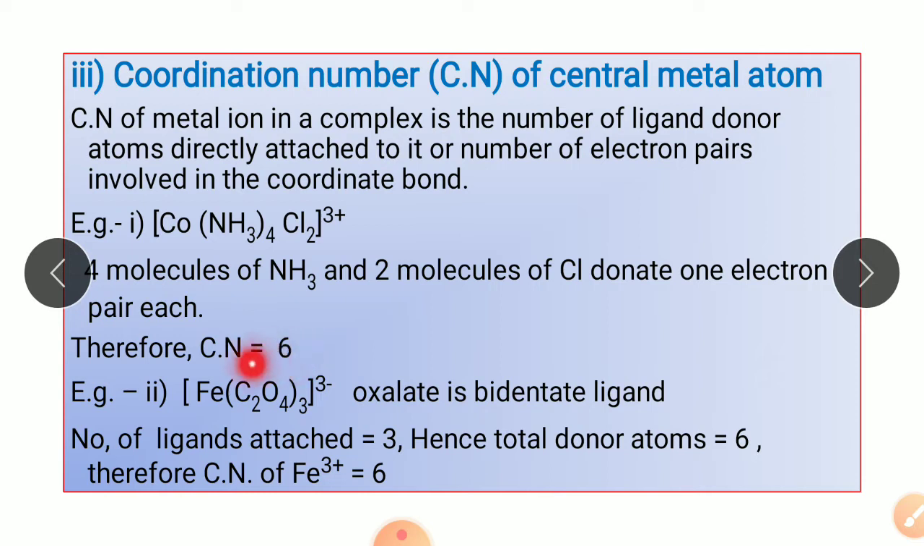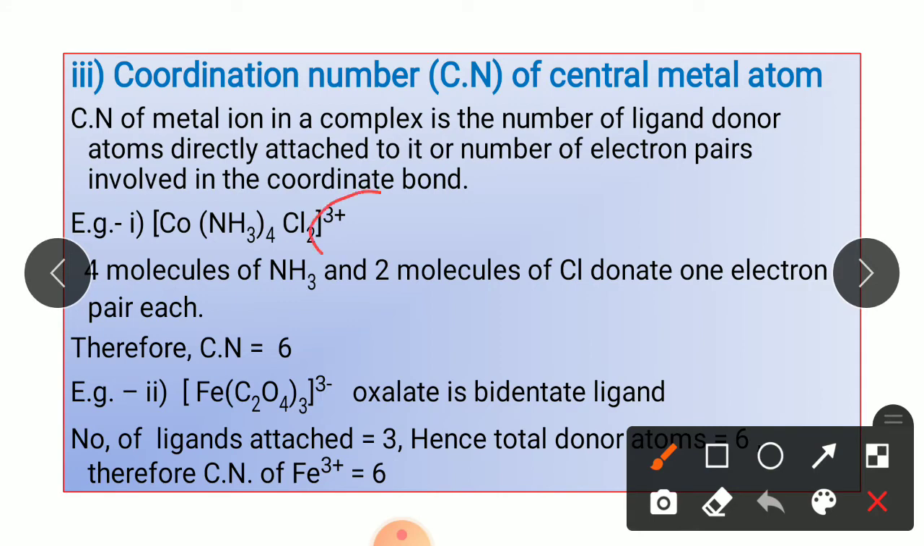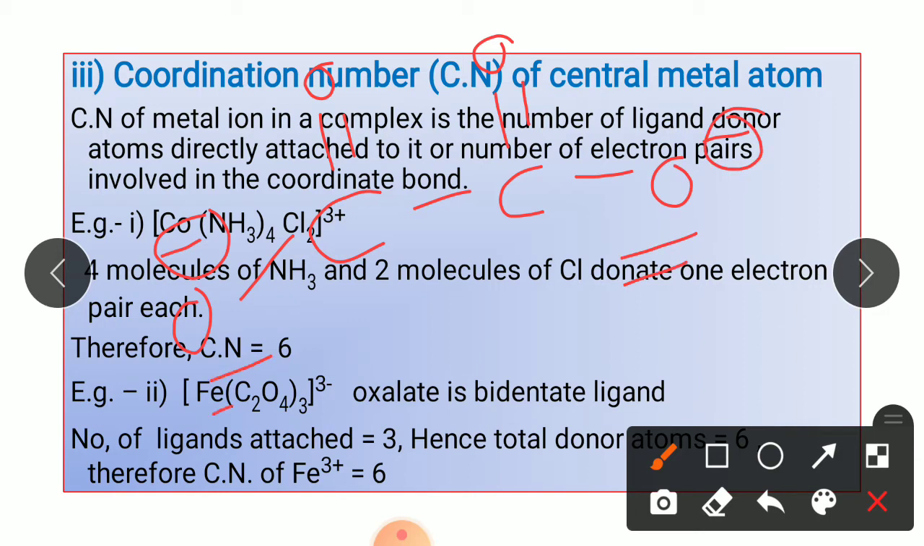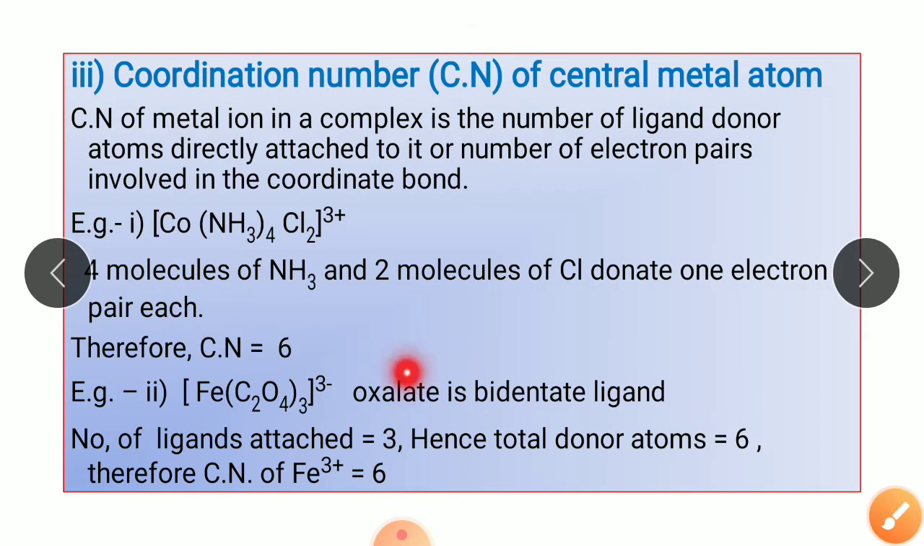Now moving on to the next example, that is [Fe(C2O4)3] with a charge 3 minus. Now here the oxalate ion is a ligand, and we know that oxalate is a bidentate ligand. If you write the structure of oxalate, this is the structure of oxalate, and these are the two oxygens which act as donor atoms in this oxalate molecule. So one oxalate molecule has two oxygen donor atoms. So it is a bidentate ligand.